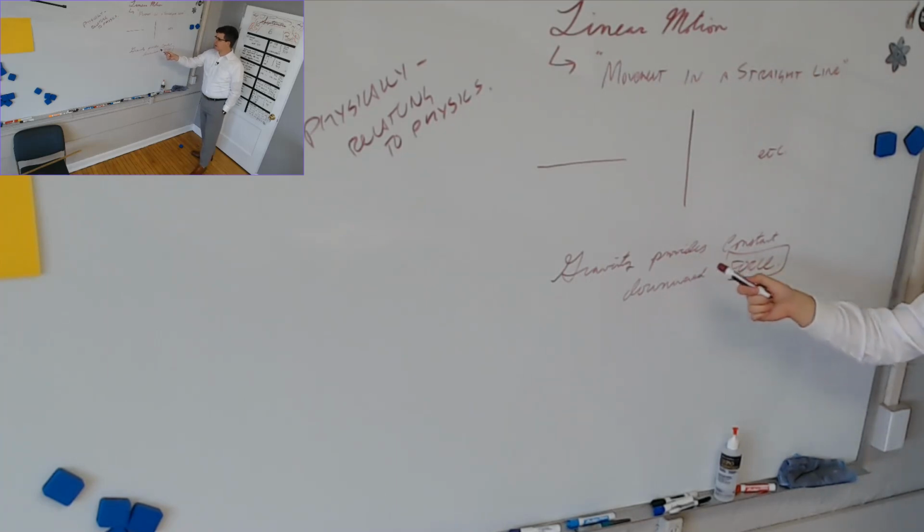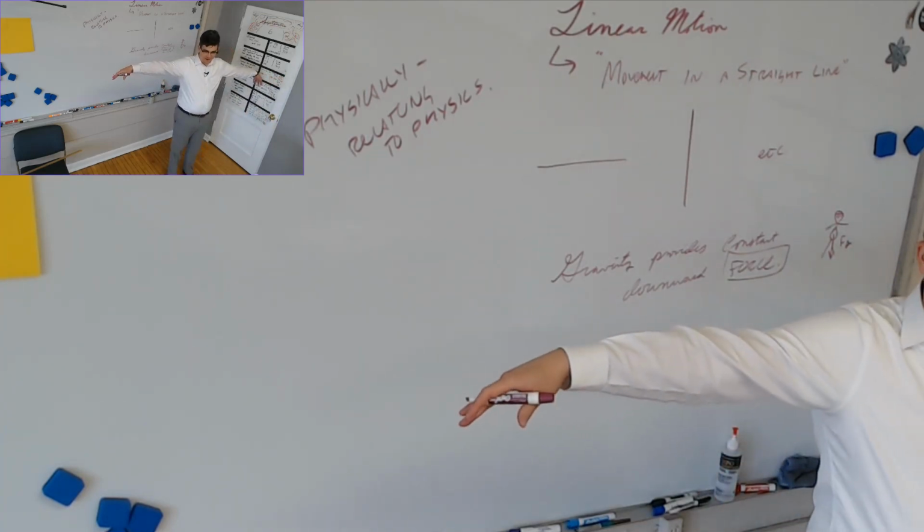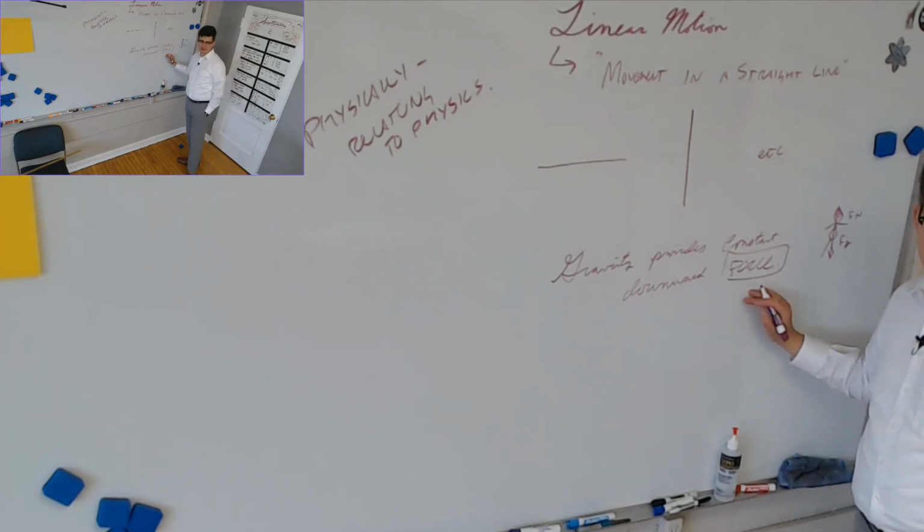Why? Doesn't this say gravity provides constant downward force? Yeah, there's also floor force. This is me, except I forgot to make myself fat enough. There we go. There is a constant downward force on my center of mass called gravity, F sub g. But also, as I'm just standing here, there's also an upward force, which is not constant, but it exists at this time. There's an upward force equal called the normal force. The floor is pushing up on me with an equal force called the normal force. Does that mean that gravity isn't existing right now on me? No, it just means it's balanced.